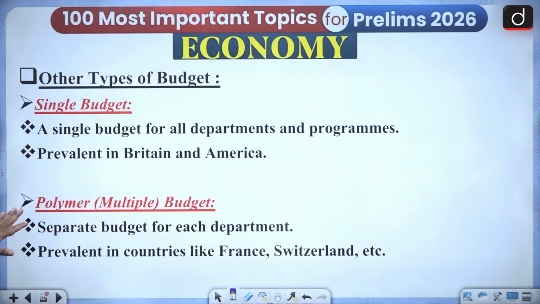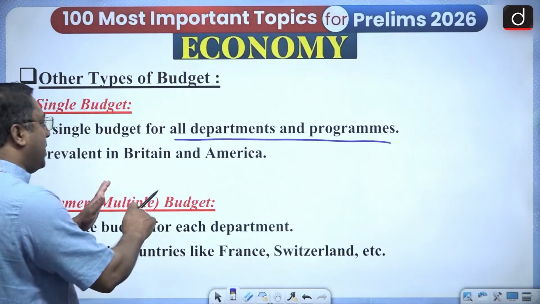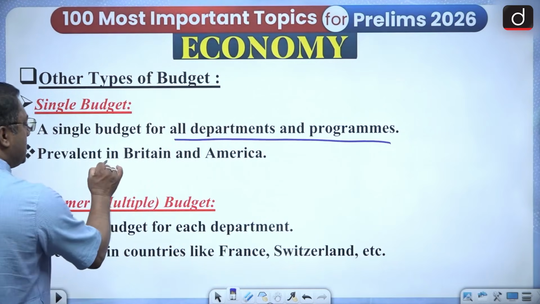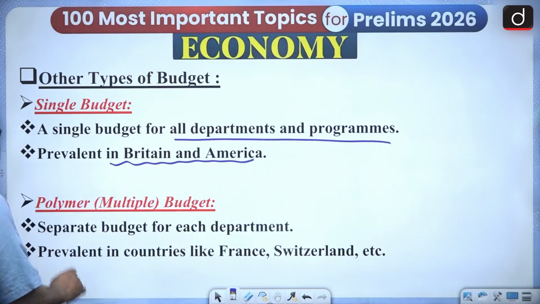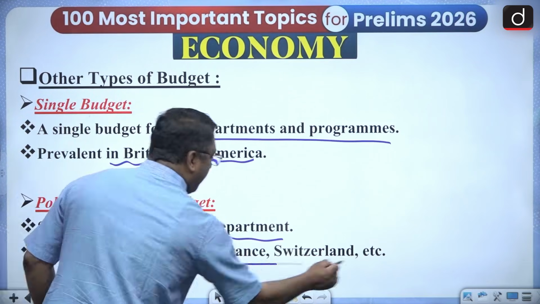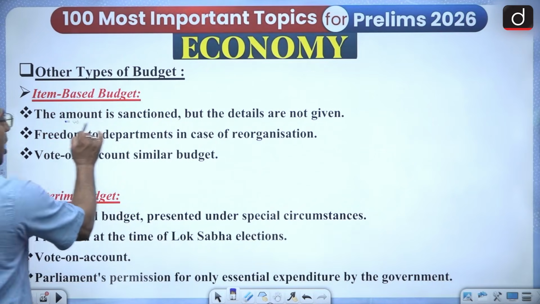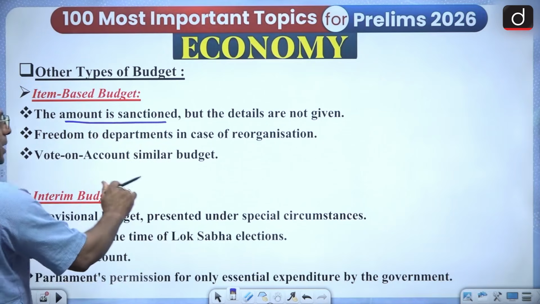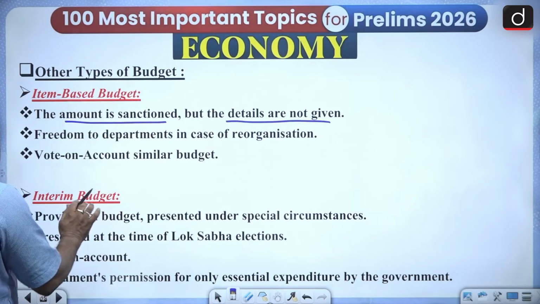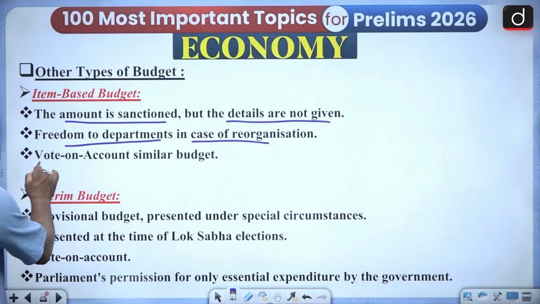There are other budgets also, like single budget, a single budget for all departments and programs. Now this is prevalent in Britain and America. Then there is the multiple budget, that is a separate budget for each department, which is there in France and Switzerland. Then item based budget, that means the amount for each item is sanctioned, but the details are not given, and there is freedom to departments in case of reorganization. That is similar to vote on account. So that is item based budget.